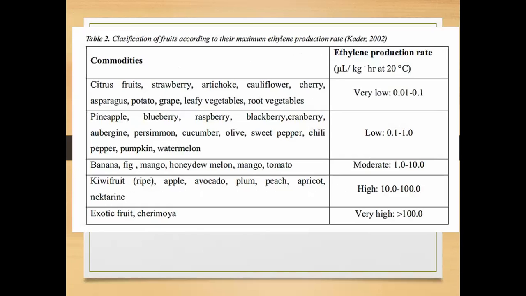So during production, or during the normal living process, ethylene is also released from fruits and vegetables. The rate depends on the type of commodity, either very low, moderate, high, or very high. Even though ethylene doesn't affect the respiration rate, they have a strong correlation, a pattern between ethylene and respiration rate.